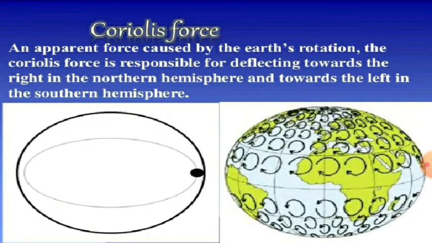Because of the rotation of the earth. This is what you call Coriolis force. It is an apparent force caused by the earth's rotation. It deflects winds towards the right in the northern hemisphere and towards the left in the southern hemisphere. This is also known as Ferrel's law.